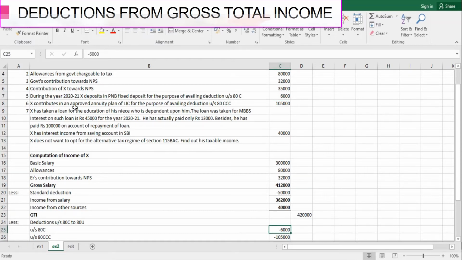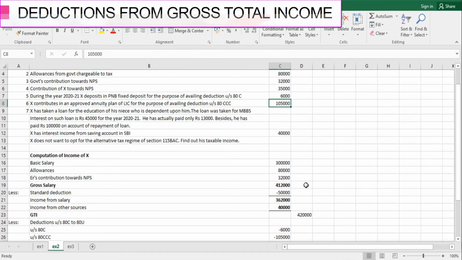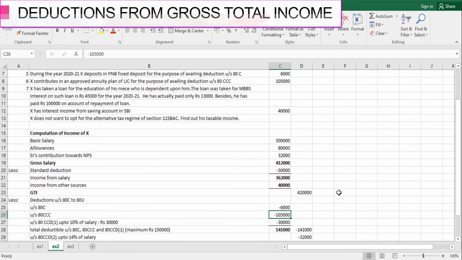Next, he has also contributed towards this annuity plan of LIC for the purpose of availing deduction under section 80CCC, rupees 1,05,000. So this 80C 6,000, 80CCC 1,05,000, and contribution towards NPS made by the employee.